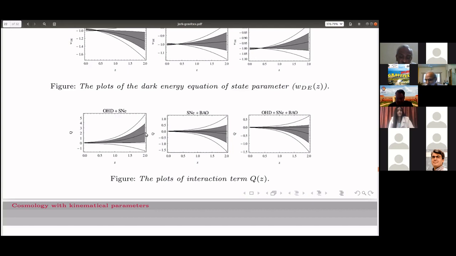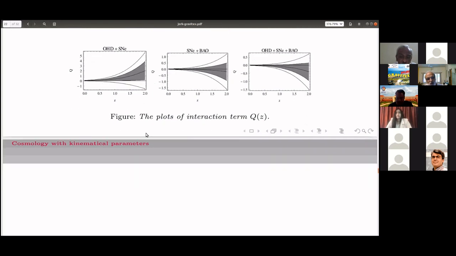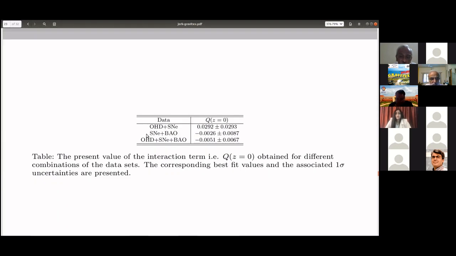So if there had been any interaction, it was in the past, but not at the present epoch. So that is the result of the interaction.